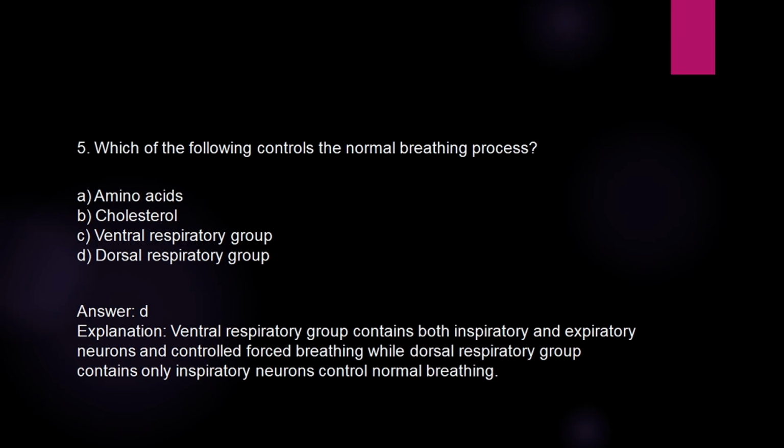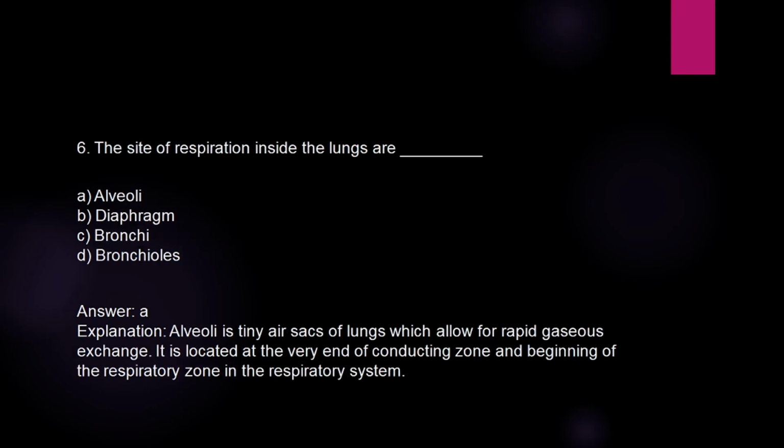Which of the following controls the normal breathing process? Options: amino acids, cholesterol, ventral respiratory group, dorsal respiratory group. Answer is D. Ventral respiratory group contains both inspiratory and expiratory neurons and controls forced breathing, while dorsal respiratory group contains only inspiratory neurons and controls normal breathing.